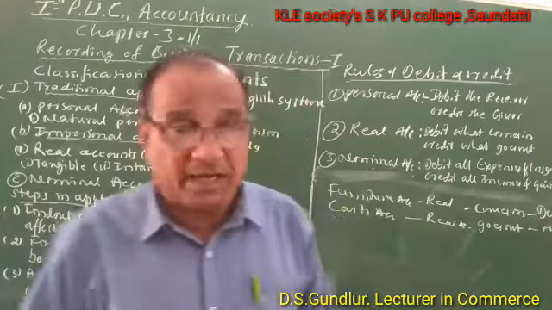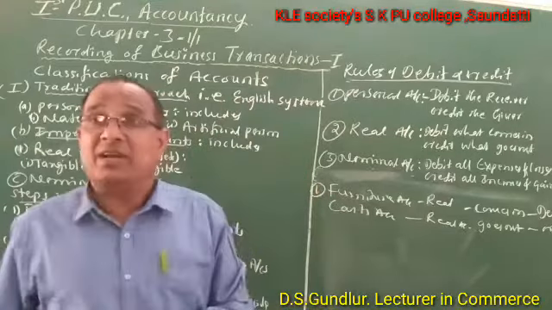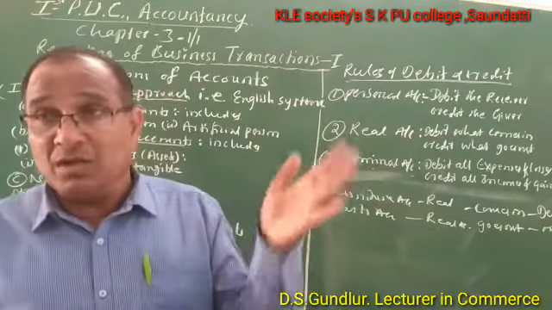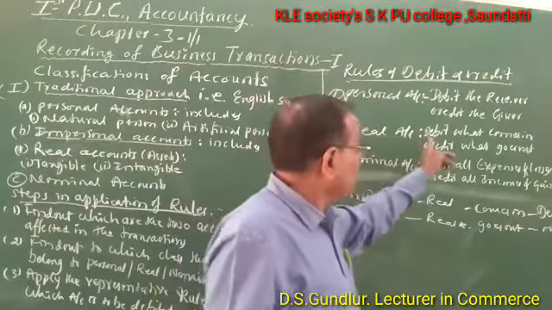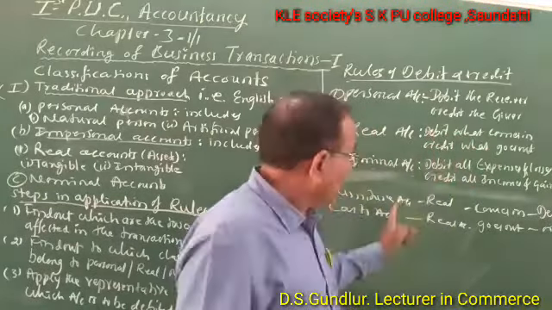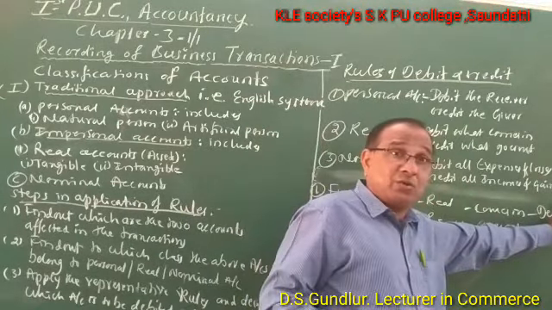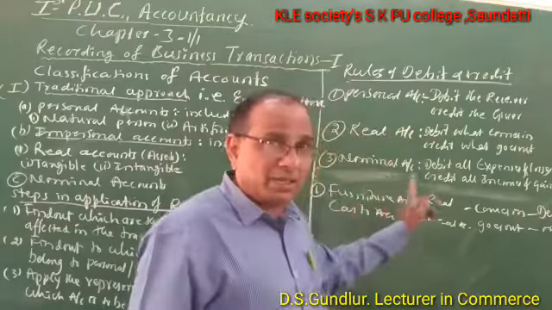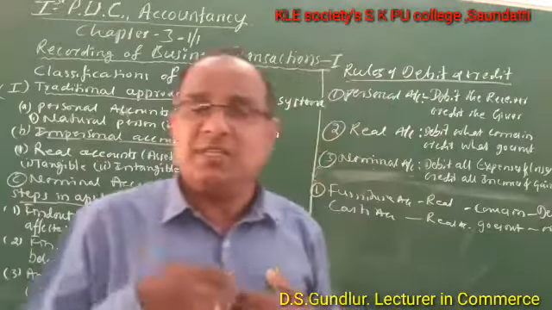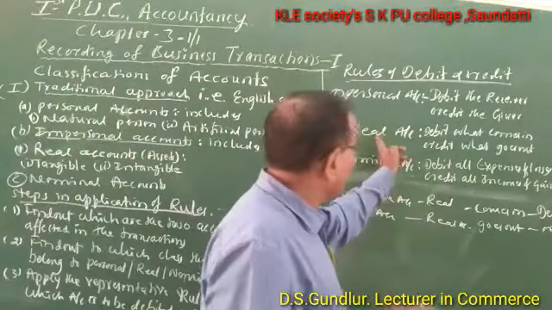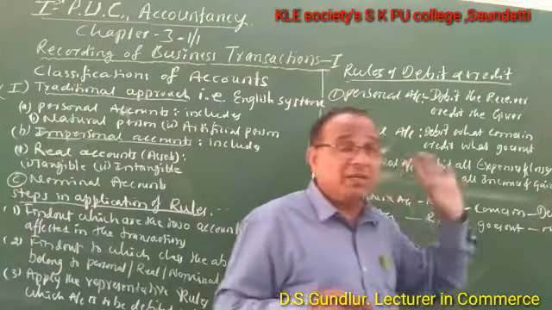Similarly, many transactions can be taken into consideration, but this is an example. Purchase furniture for cash: furniture account and cash account. Furniture and cash are real accounts, so for both apply the rule of real account. The real account rule is debit what comes in and credit what goes out. Furniture comes into the business, therefore the furniture account is to be debited. Similarly, cash account is a real account. Cash goes out from the business, because purchasing furniture means cash goes out. Therefore, the cash account is to be credited.